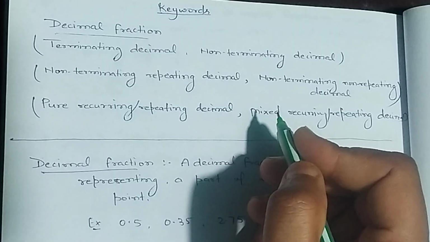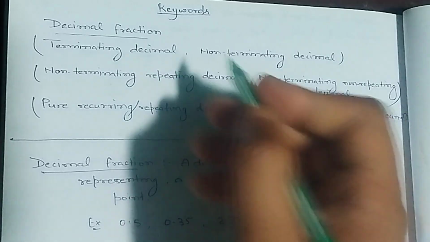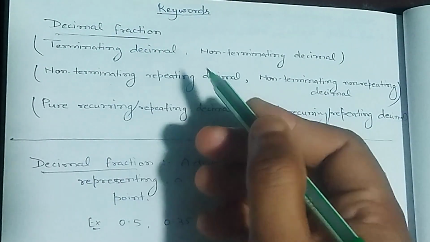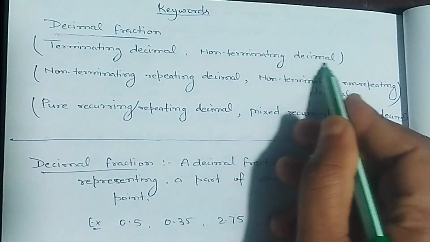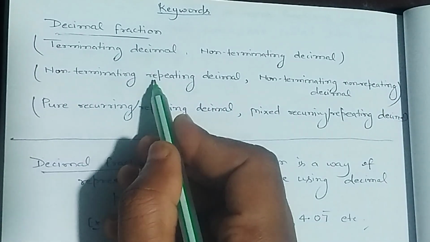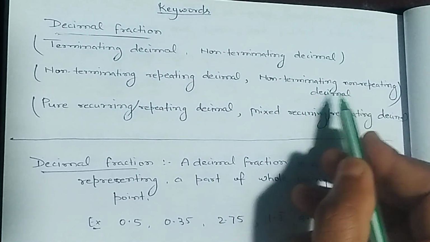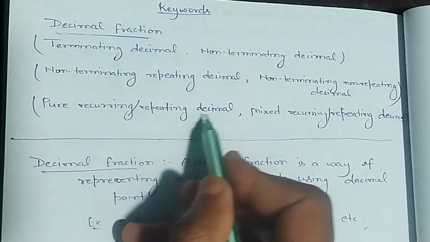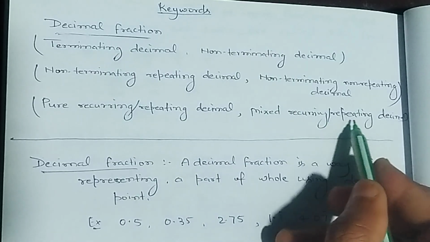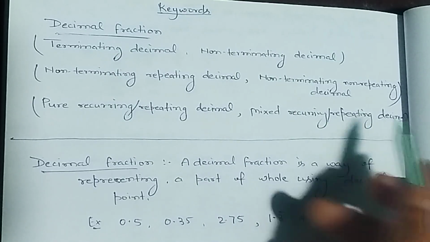Keywords of this section are decimal fraction, terminating decimal, non-terminating decimal, non-terminating repeating decimal, non-terminating non-repeating decimal, pure recurring or repeating decimal, mixed recurring or repeating decimal.